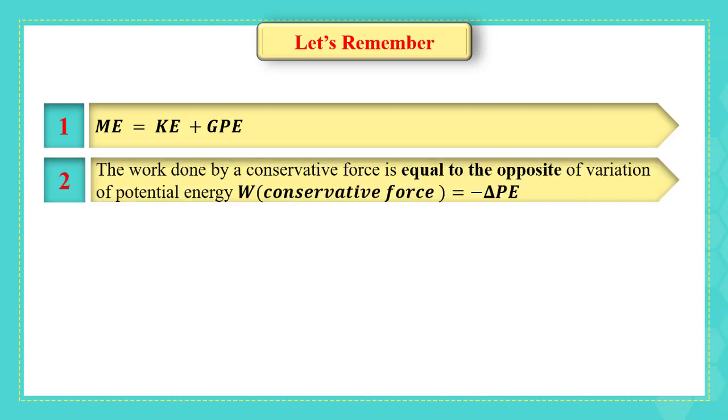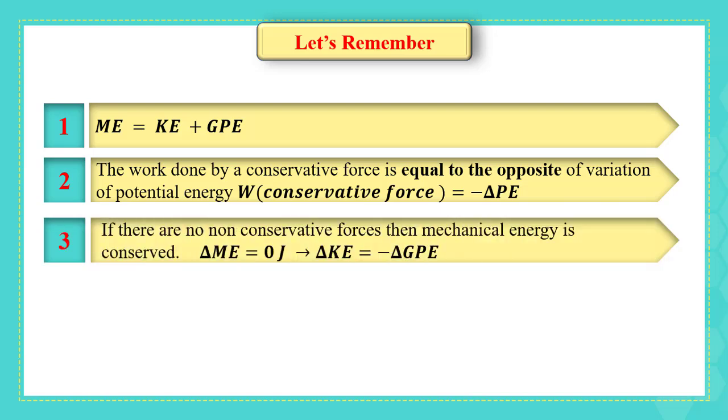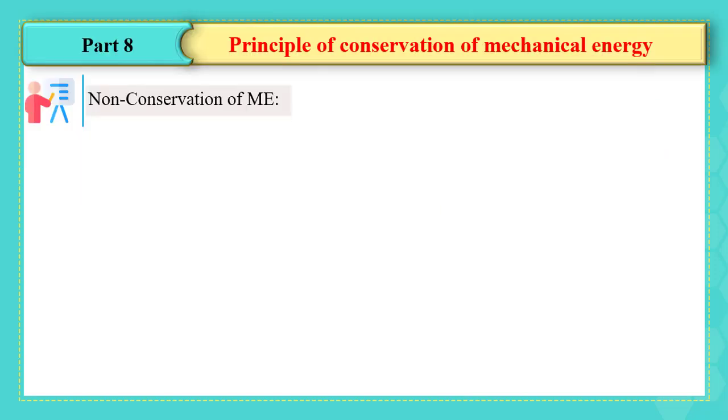Besides, the work done by the conservative forces is equal to the opposite of the variation of potential energy. If there is no non-conservative force acting on the system, then the mechanical energy is conserved. Thus, delta mechanical energy is 0 joules, or the variation of the kinetic energy is equal to the opposite of the variation in the gravitational potential energy. We still have to talk about the non-conservation of mechanical energy.